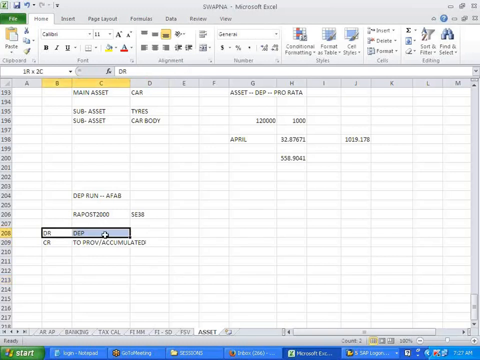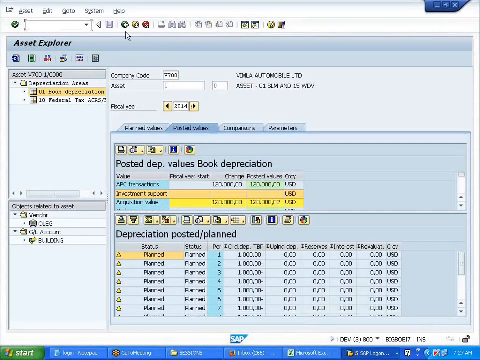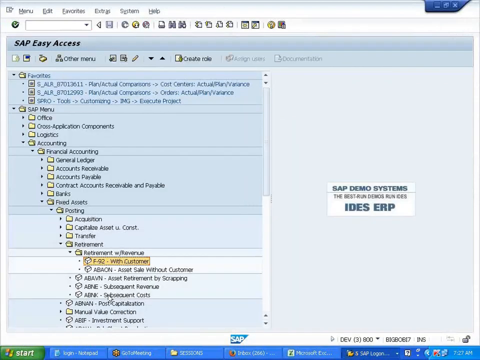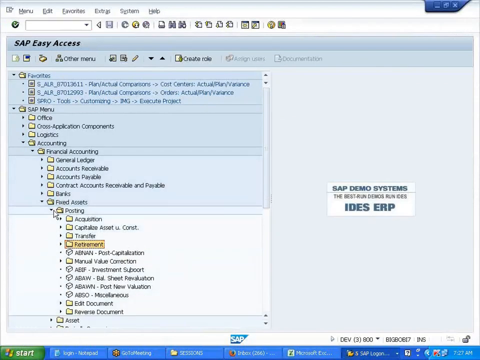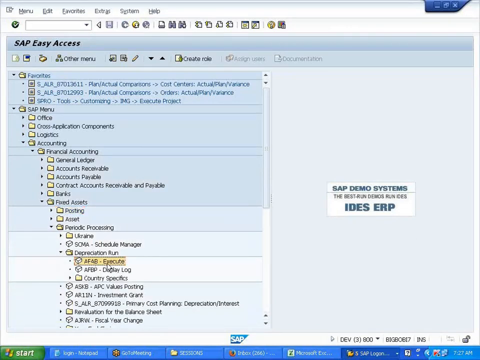My first session where you will accumulate the depreciation over a period of time, so that it will help you in the replacement of an asset. So this is the entry it should generate. Okay, so let me go to that. This is a period-end activity. Depreciation run, AFAB.